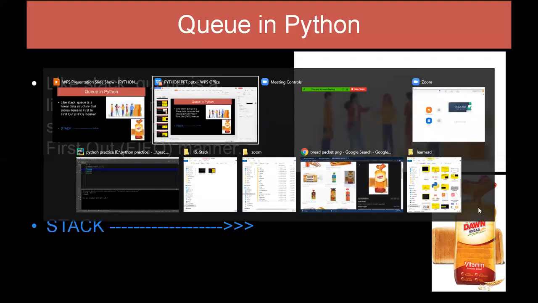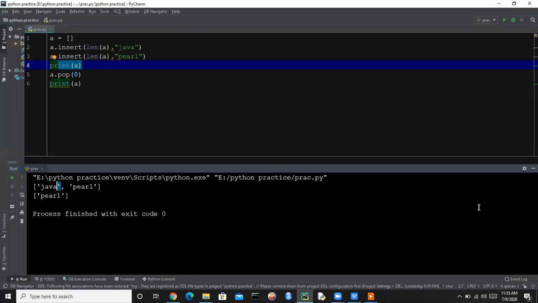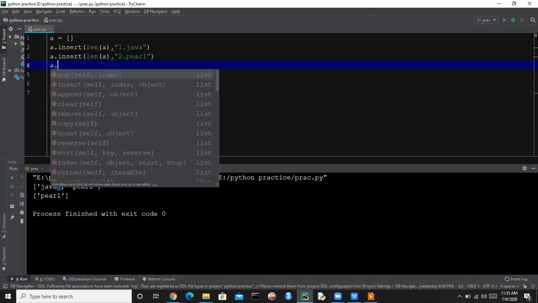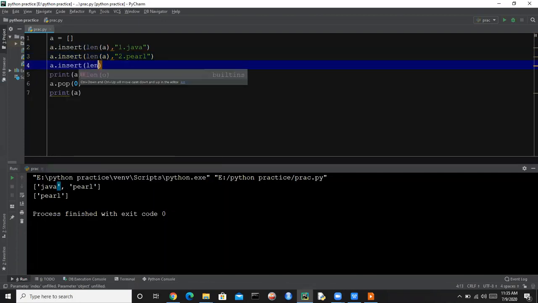So let's say we are having an example here. Let's say we are having an empty list, and we are inserting three items in this list.